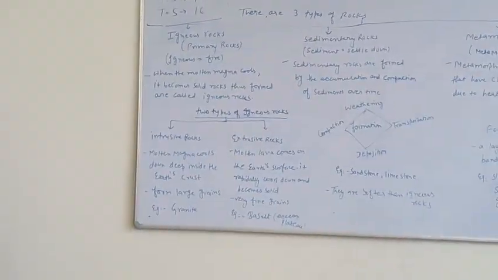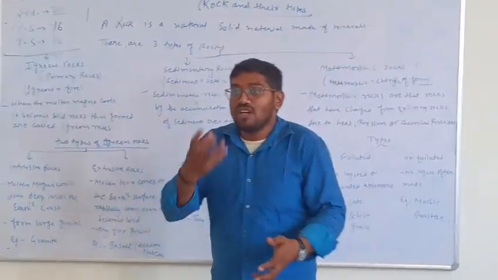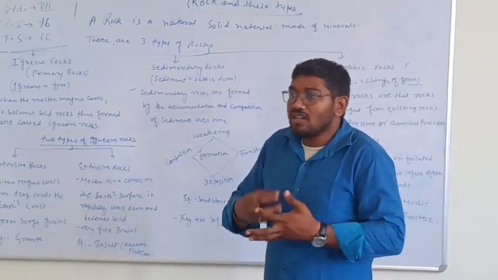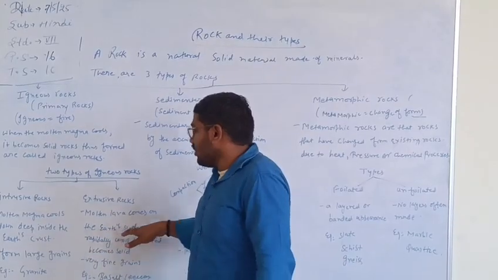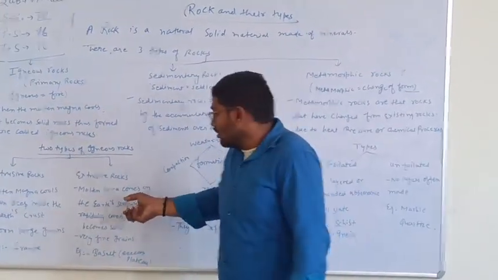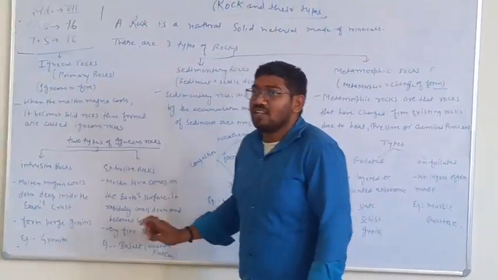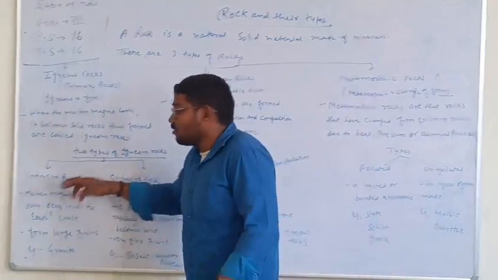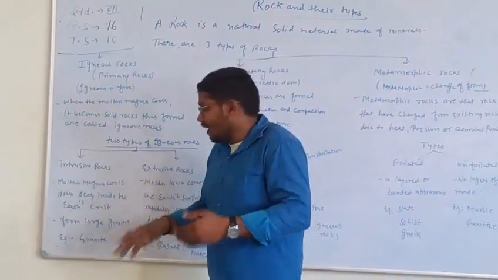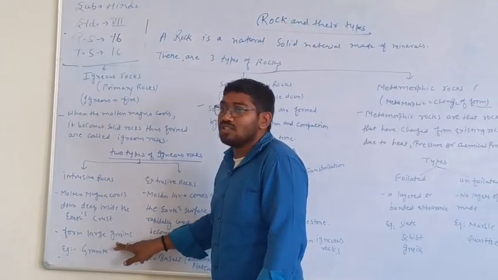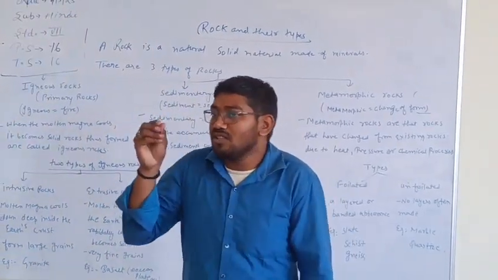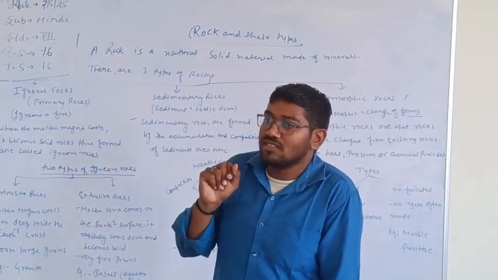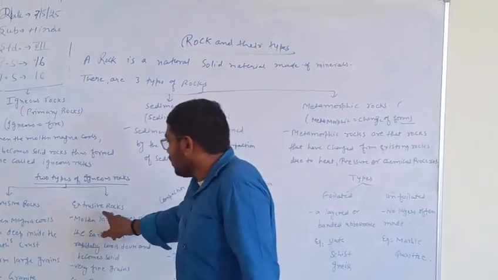Now the extrusive igneous. When the molten magma comes onto the earth surface and spreads over it, it cools down rapidly. When it cools down rapidly, it has very fine grains. But when the magma cools down over a period of time, the grains formed in the intrusive rocks are large grains, bigger in size compared to the extrusive rocks.